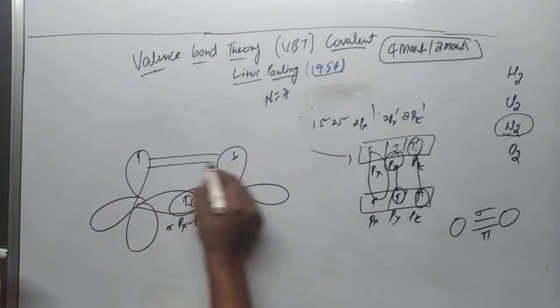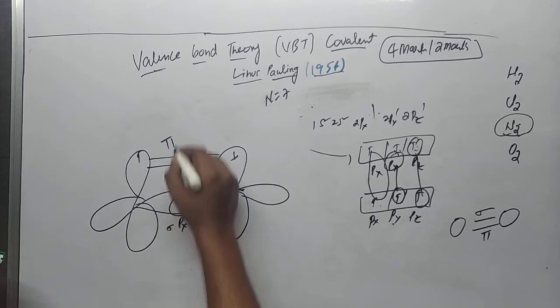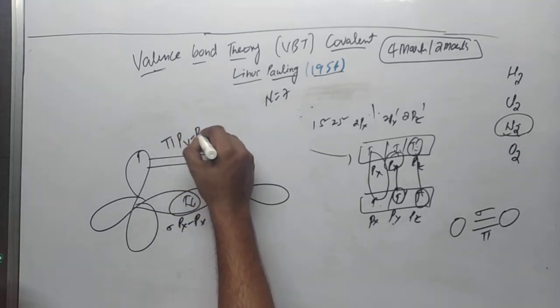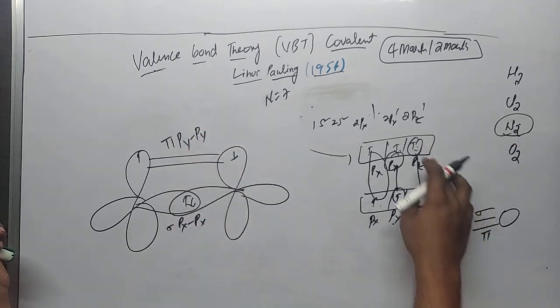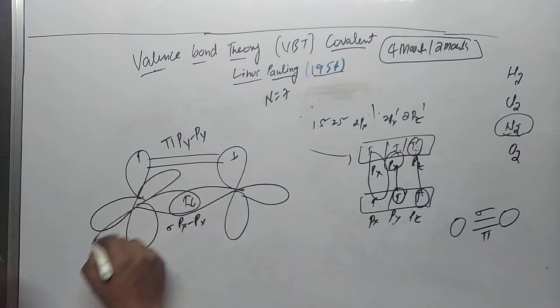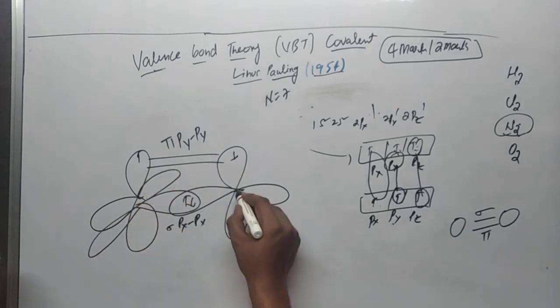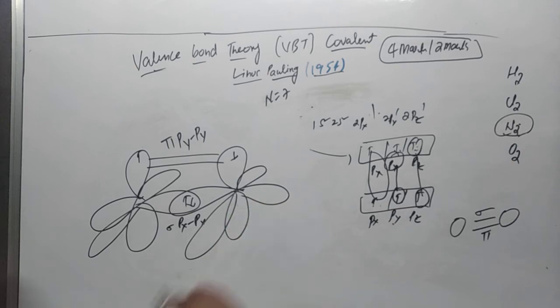When both are parallel, they will form a pi bond between py and py. Now we are left with the pz orbital. Draw the pz orbital of the first nitrogen and the pz orbital of the second nitrogen. It also has 1 electron each.